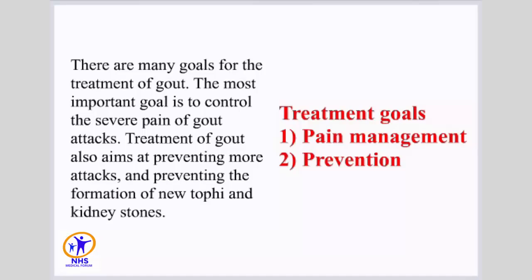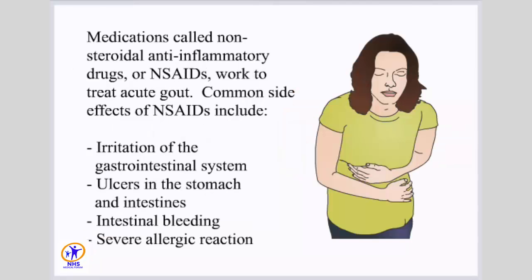There are many goals for the treatment of gout. The most important goal is to control the severe pain of gout attacks. Treatment of gout also aims at preventing more attacks and preventing the formation of new tophi and kidney stones. Medications called non-steroidal anti-inflammatory drugs, or NSAIDs, work to treat acute gout. Common side effects of NSAIDs include irritation of the gastrointestinal system, ulcers in the stomach and intestines, intestinal bleeding, and severe allergic reaction.